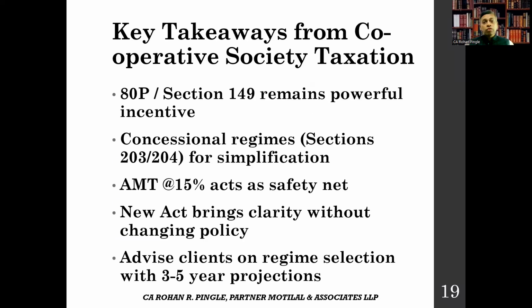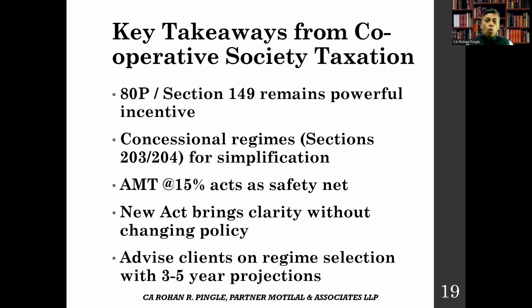Key takeaways from cooperative societies taxation, to summarize this session: section 149 continues to be a powerful tax incentive for genuine member-related activities of cooperative societies. The optional concessional regimes under sections 203 and 204 provide an alternative for simplification and a lower effective tax rate. AMT at 15% acts as a safety net to prevent zero taxation through excessive deductions.